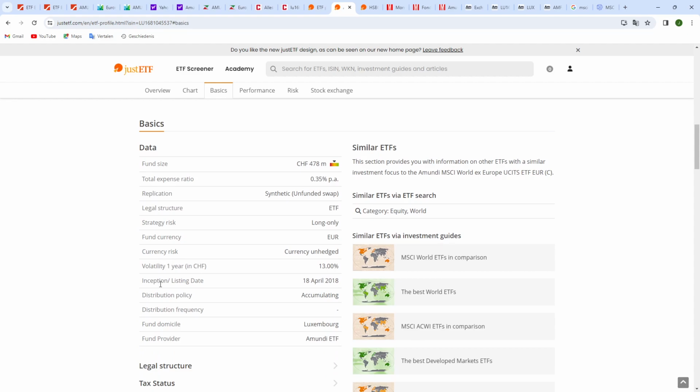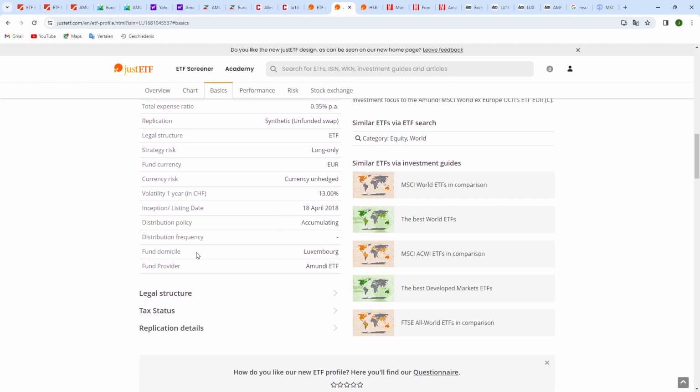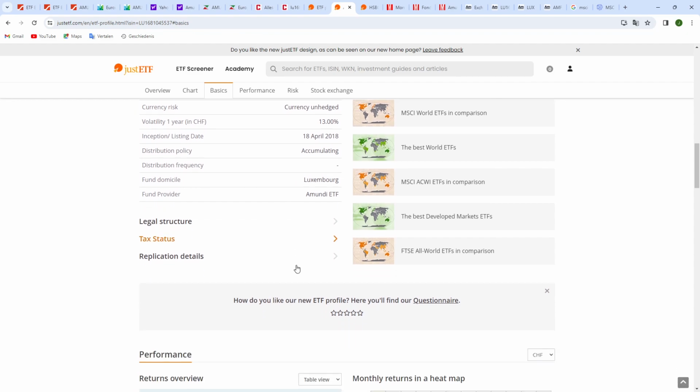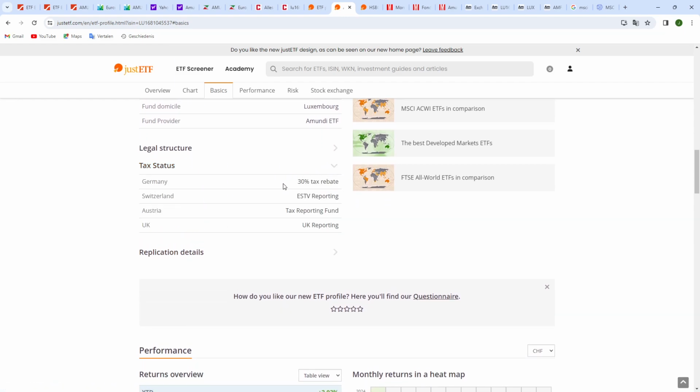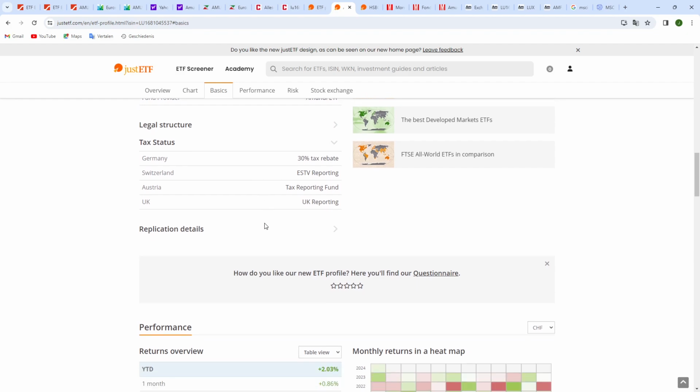So the inception date is the 18th of April, so we know that the index is older, and in Switzerland on the SIX, it was started on the 16th or the 15th of May of 2018, and the fund domicile is Luxembourg, and the fund provider is Amundi. And yeah, the tax status, that's also an important one. So Germany, that's Switzerland ESTV reporting. So that's when you declare your taxes that you have to report it.